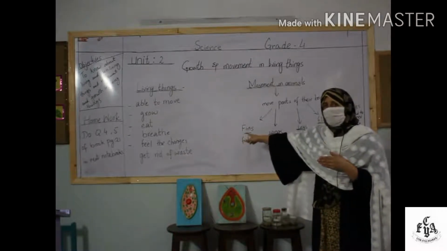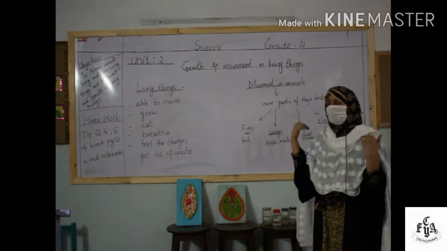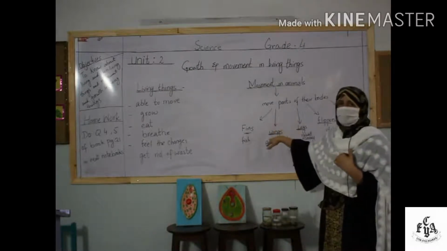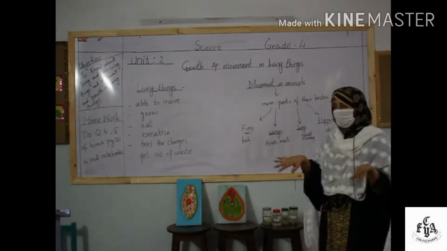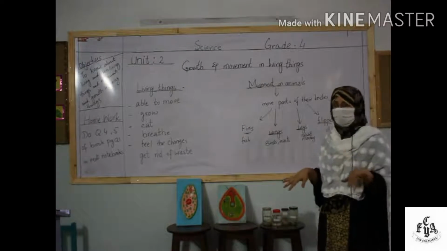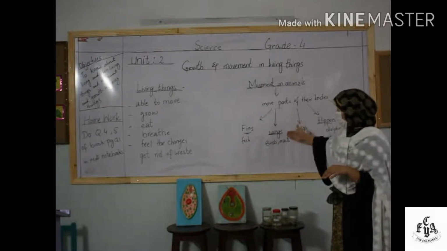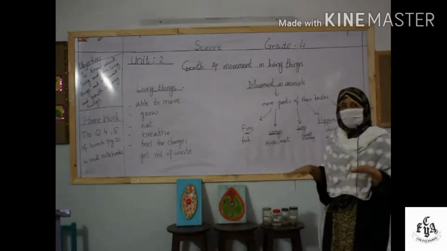What do we call them? Fins. They are on the sides of their bodies, and with the help of those fins, the fish can easily swim in water, and it means they can move in water. Okay, another thing is the wings. The wings.